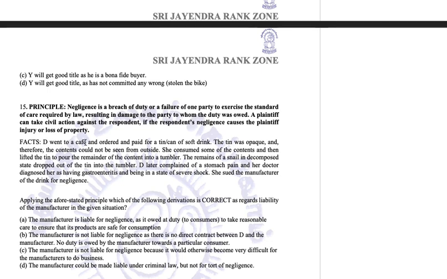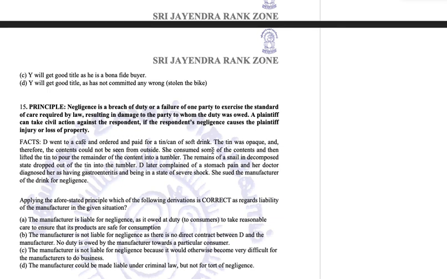D went to a cafe and ordered and paid for a tin or can of a soft drink. Tin or can, that means we have a Pepsi can or tin can, which is opaque in nature. We cannot see through it. So the tin was opaque and therefore the contents could not be seen from outside. She consumed some of the contents and then lifted the tin to pour the remainder of the content into a tumbler.